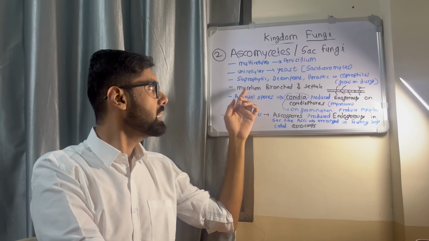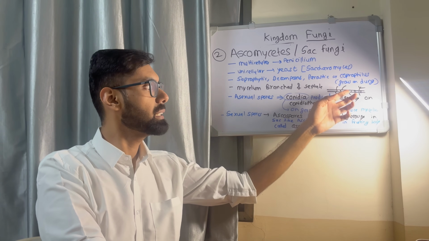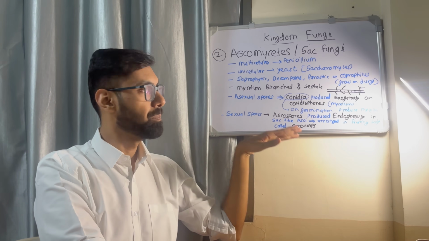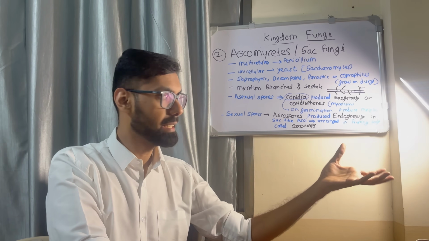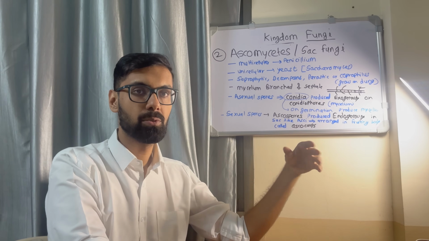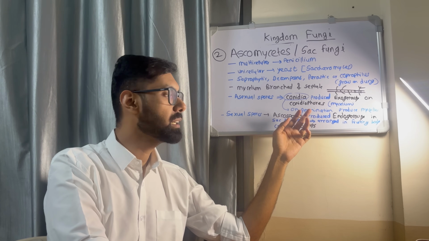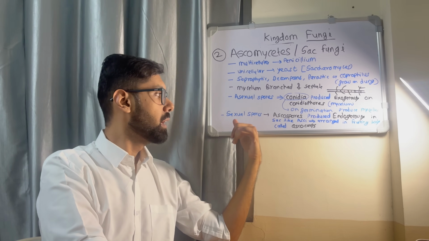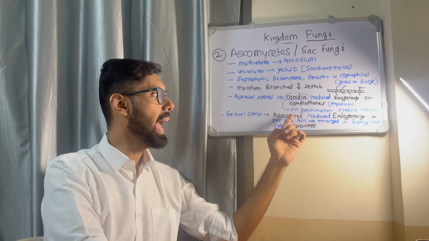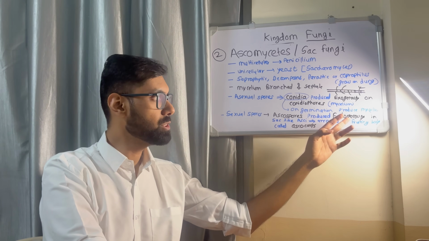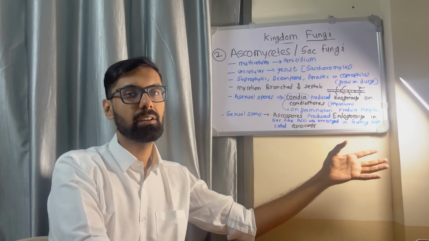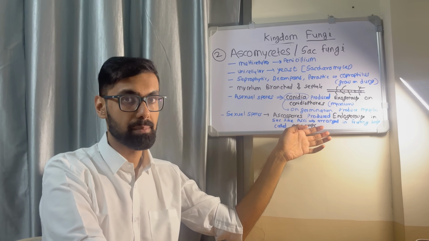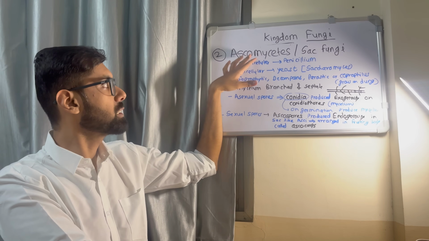Now, the mycelium is branched and septate, that is, there are septa present in the mycelium. The asexual spores are called conidia. They are produced exogenously on conidiophores. Conidiophore is a mycelium, and on germination, they produce the mycelium. Now, the sexual spores are called ascospores. They are produced endogenously in the sac-like structure called asci, and they are arranged in a fruiting body called ascocarps.